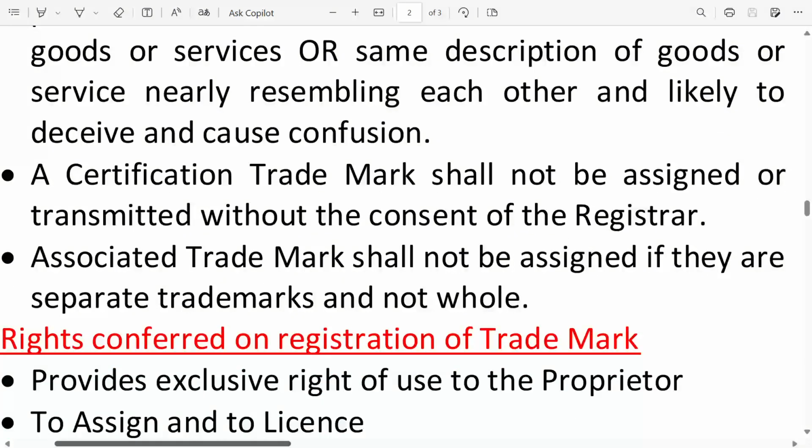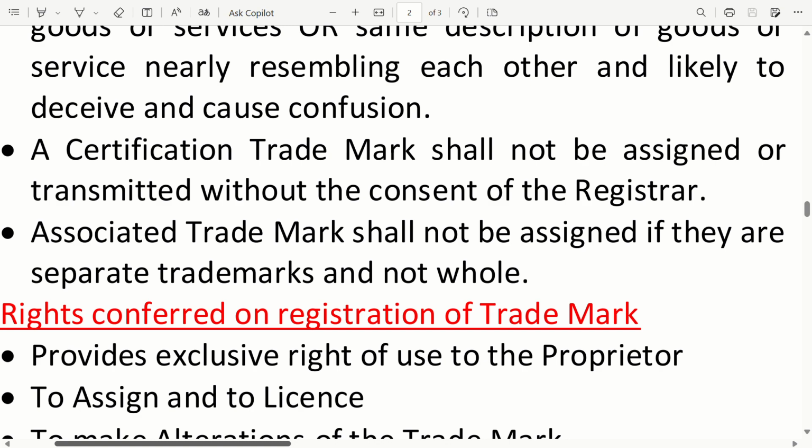A certification trademark shall not be assigned or transmitted without the consent of the Registrar. Associated trademarks shall not be assigned if they are separate trademarks and not whole.